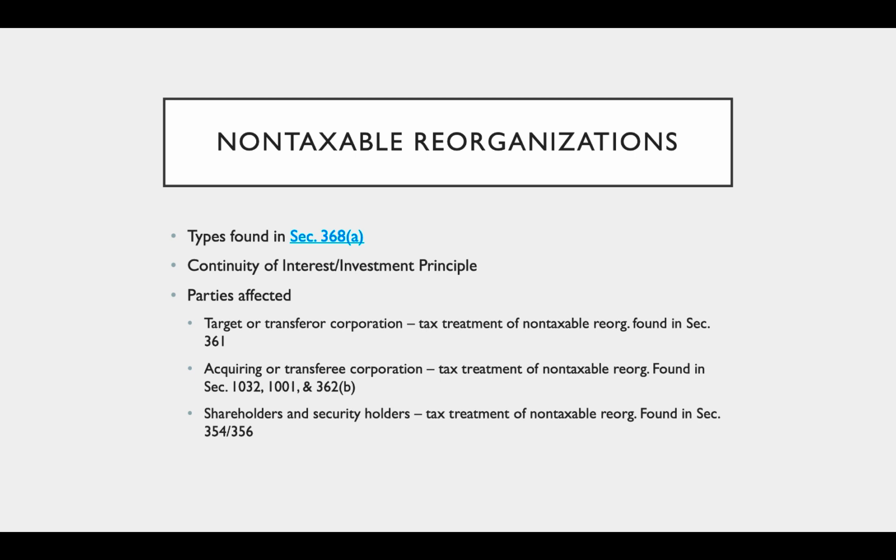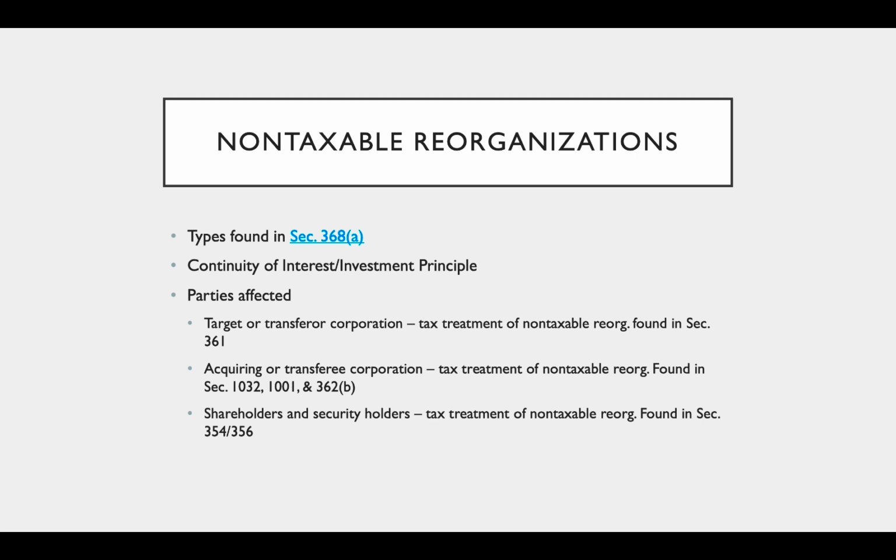So this involves the continuity of interest or investment principle. And this says if a shareholder in an acquired corporation continues to hold an interest in the successor corporation after the reorganization, that shareholder will not be taxed. So all of these Section 368A reorgs are going to involve some transfer of equity. We're going to have equity in the new acquiring corporation.